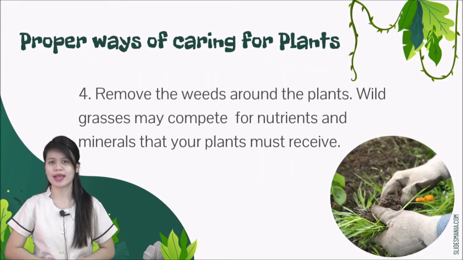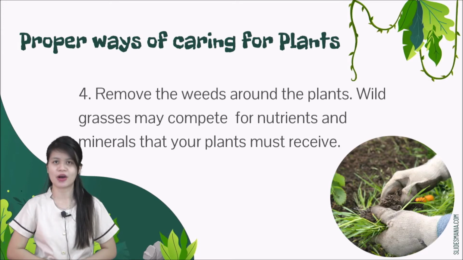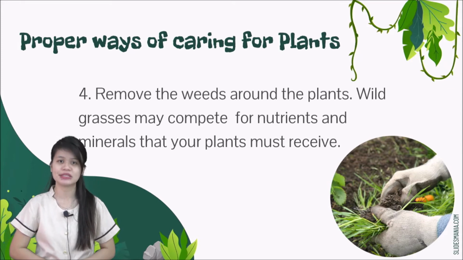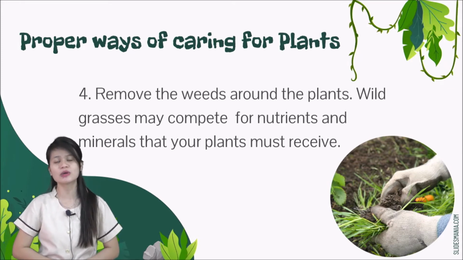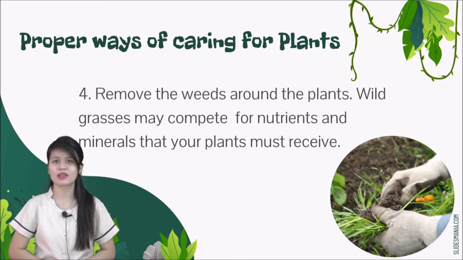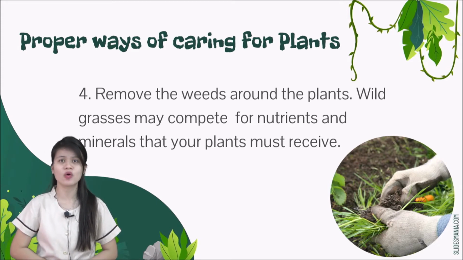The fourth proper way of caring for our plants is to remove the weeds or wild grasses around the plants. Wild grasses may compete for nutrients and minerals that your plants must receive. If you are not going to remove those wild grasses, there will be competition between your plant and the grass. The grass will get all the nutrients that your plants need.